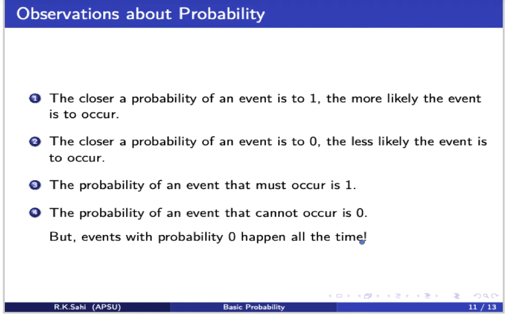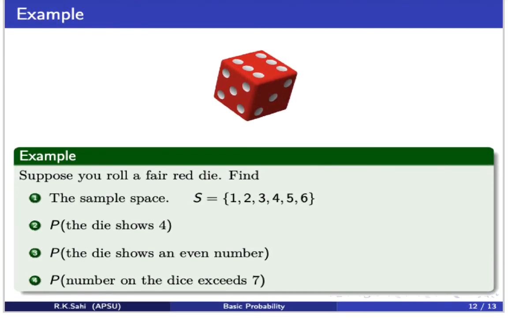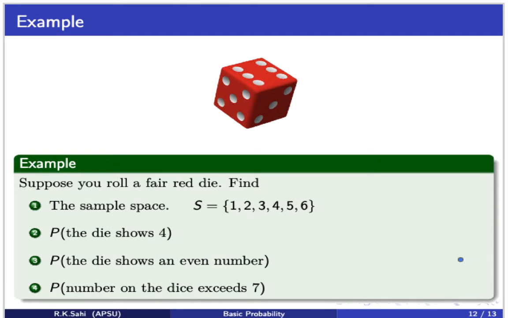So let's go back to our simple examples and find out how to figure out probabilities. Let's look at a simple die. When I roll one fair red die, what is the sample space? In one die, there are 6 faces, and each face has the number 1, 2, 3, 4, 5, or 6. The sample space is 1, 2, 3, 4, 5, 6.